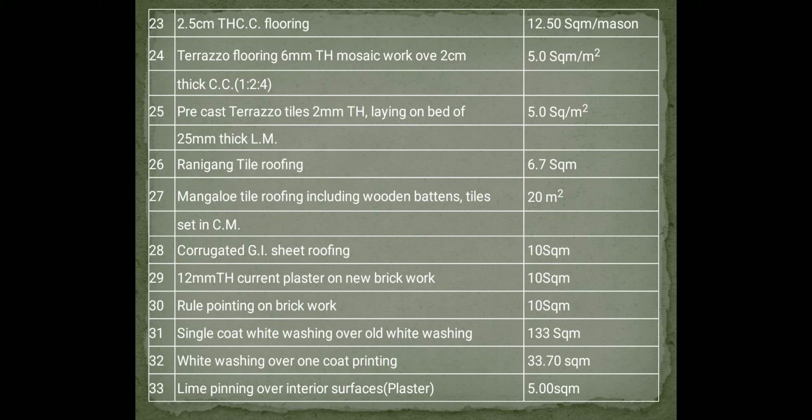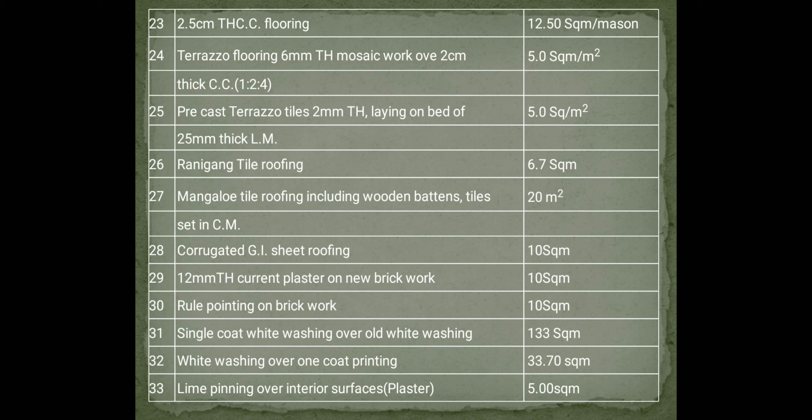Precast terrace tiles, 2 centimeter thick, laid on a bed of 25 mm thick lime mortar, is 5 square meter per mason. Ringing tile roofing is 6.7 square meter. Mangalore tile roofing including wooden battens, tiles set with cement mortar, is 20 square meter. Corrugated GI sheet roofing is 10 square meter. 12 mm thick cement plaster on new brickwork is 10 square meter. Ruled pointing on brickwork is 10 square meter.